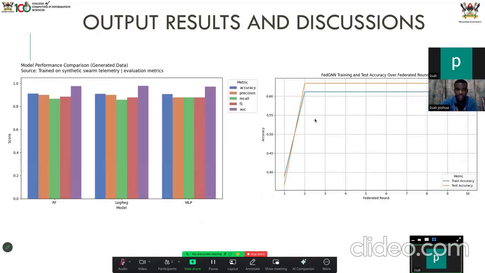So when we did our sample training, we had some output results. As you see here, we have our logistic regression, our random forest, and our MLP. All these were trained here, and the score was above 80% for accuracy, precision, recall, and F1 score. But when you look at our federated graph neural network, it was just slightly close to 65. I'm going to show you why we still had to go with our federated graph neural network.